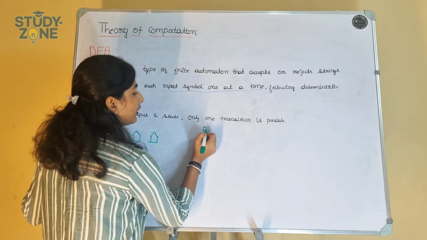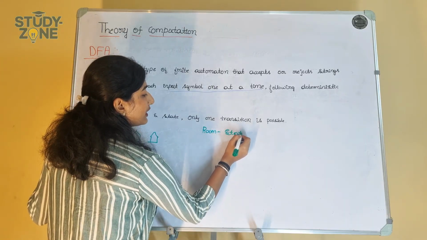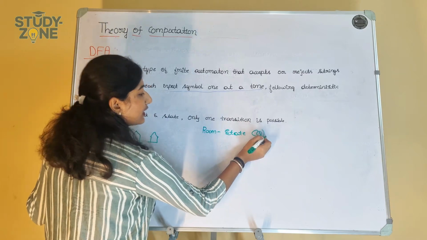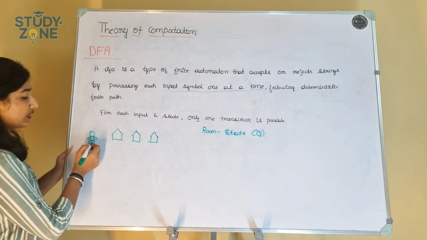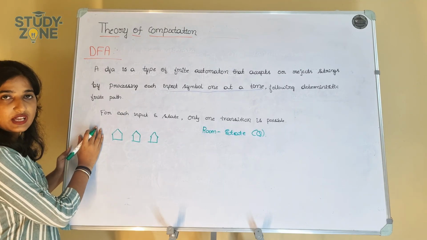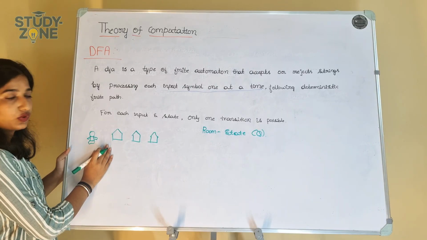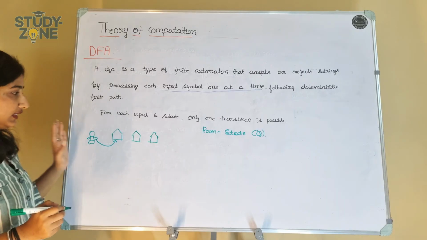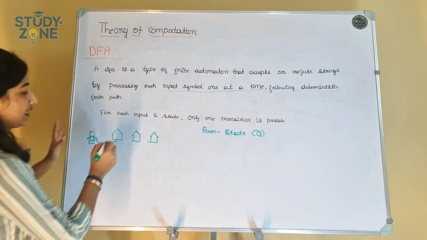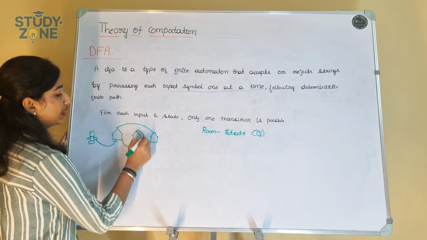Here a room is a state, which means Q, correct? Room is a state. The robot should have some rules to go to the rooms. At first it should go to the first room, and after this there is a path from here to here.